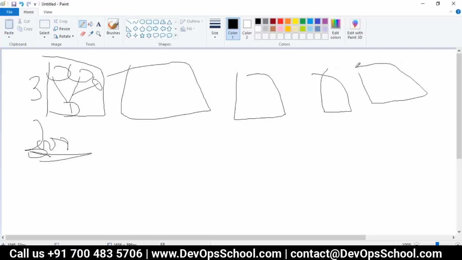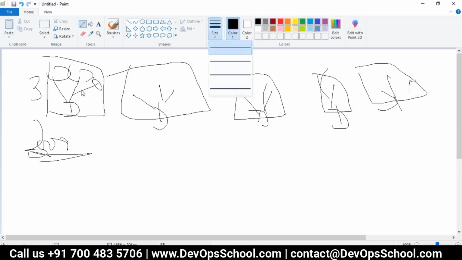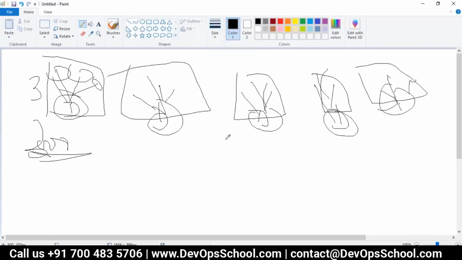I'll create more nodes, and here also I install Docker. Here Docker, here Docker, here Docker. Now more containers. Docker can manage only one host. See here, one host, 2, 3, 4, 5. But you have 1,000 hosts. How do you manage multiple 1,000 Docker hosts?